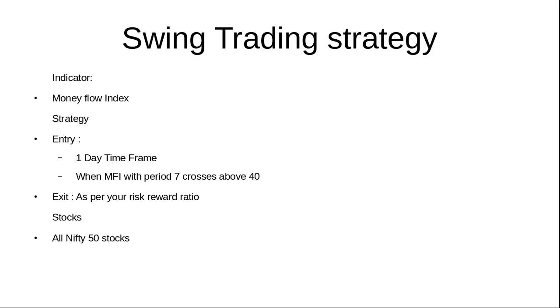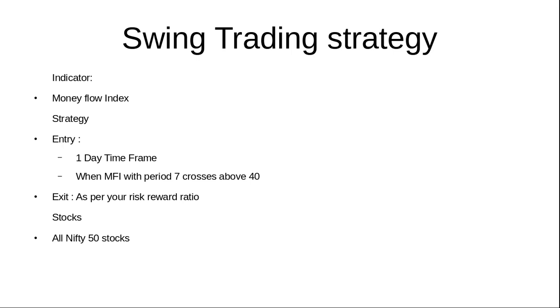So in our current strategy we are going to use the Money Flow Index. So what is this indicator? Money Flow Index is a technical oscillator which tells us when there is a trend reversal. It is similar to RSI, but instead of the traditional RSI, which contains only price, this also contains volume. So many people call it a volume weighted RSI. Based on price and volume, this oscillator works. It is better than the RSI in terms of results, which I have observed personally.